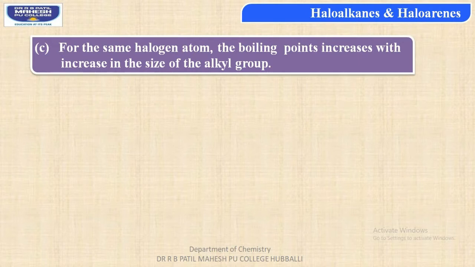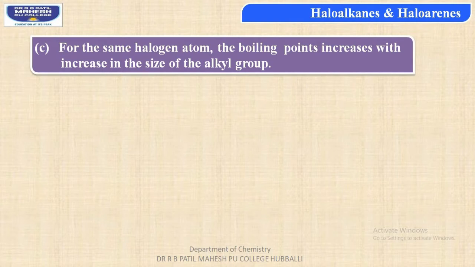Moving to the next one, for the same halogen atom, the boiling point increases with increase in the size of the alkyl groups. In this case, students, the halogen atom can be fluoro, chloro, bromo or iodo. Only one halogen atom would be the same for all the alkyl halides, but we are varying the alkyl group. In one case, we can consider n equal to 1, which has only one carbon atom, so it can be methyl alkyl group.